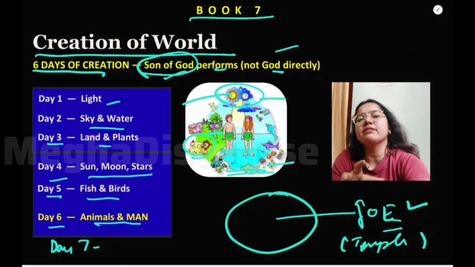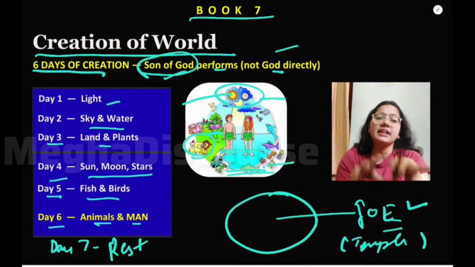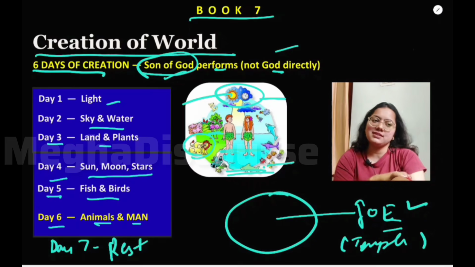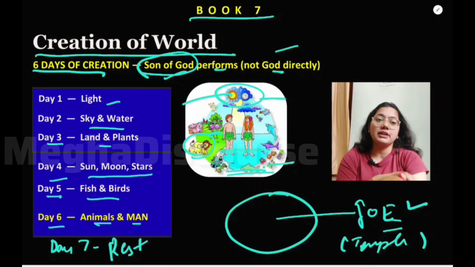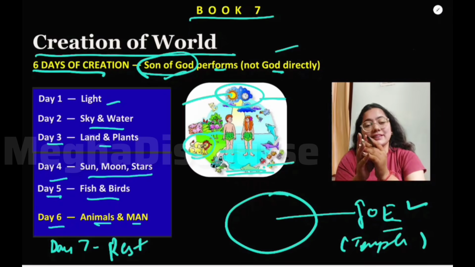And on day 7, this is the rest day of God. He took some rest, and that is why on Sunday we also take some rest. Day of the Sabbath we call it, right? So this is how the world is created. You should know about this thing as well. So in this book number 7, the world is created.